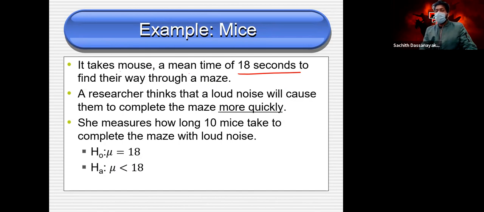The researcher thinks that loud noise will cause them to complete the maze more quickly, which means they believe that with more noise, it is easier for the mouse to find the way more quickly.